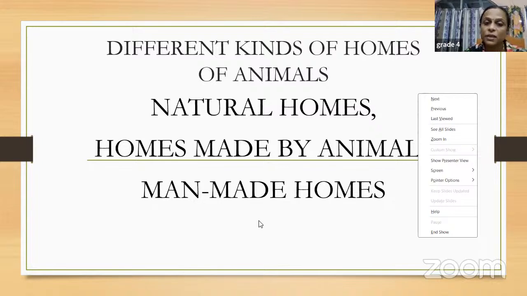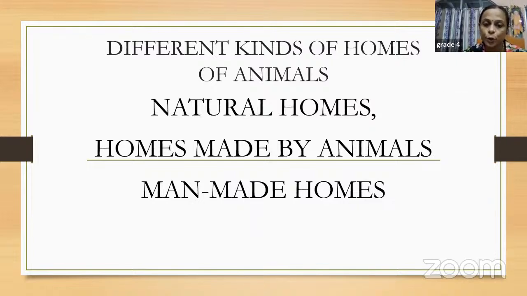Animals those who live in their natural home, like a den or a cave of a lion or a bear. Then we have the homes made by animals as well, like beehive, spider web, burrow. And then we have another group, the man-made homes, like stables, like shed, like kennel. So the dogs live in kennels. So accordingly, we can also divide them.